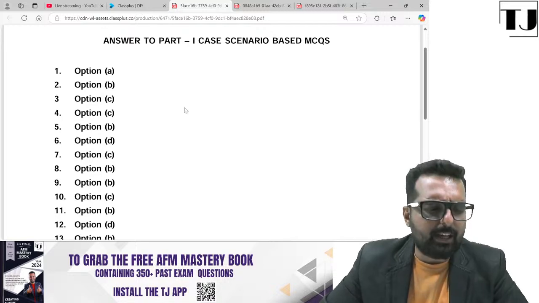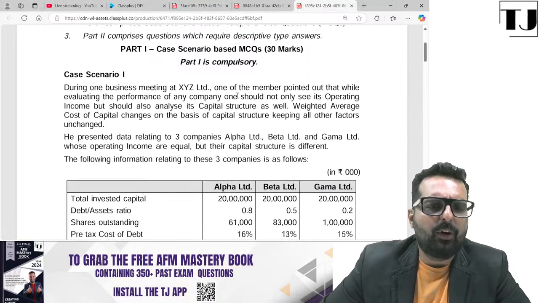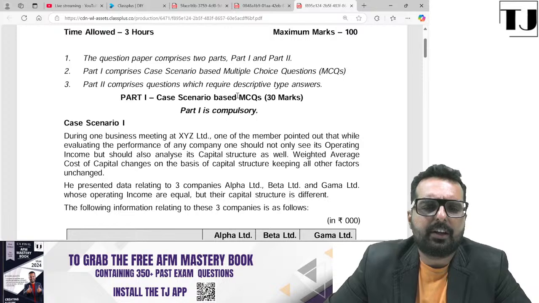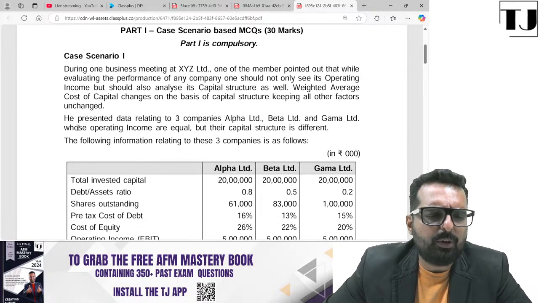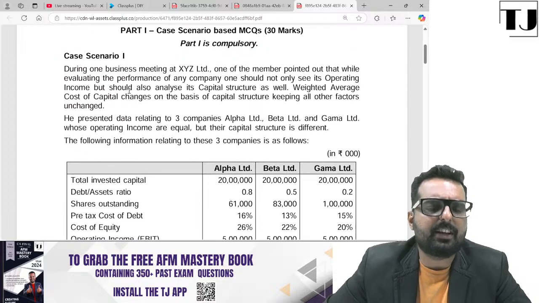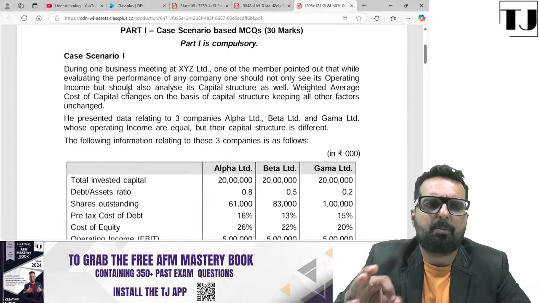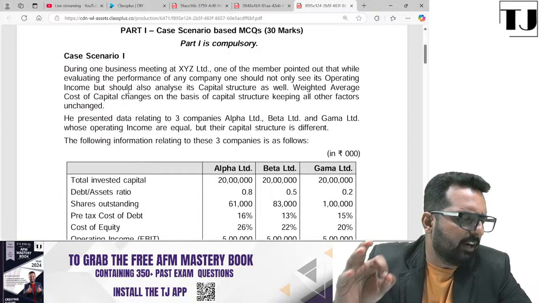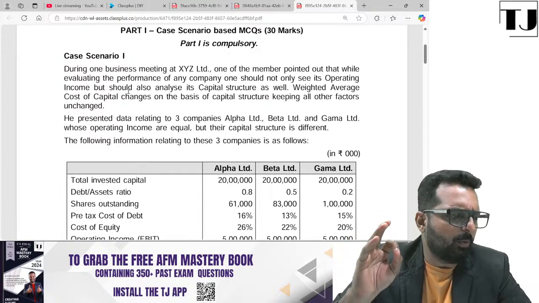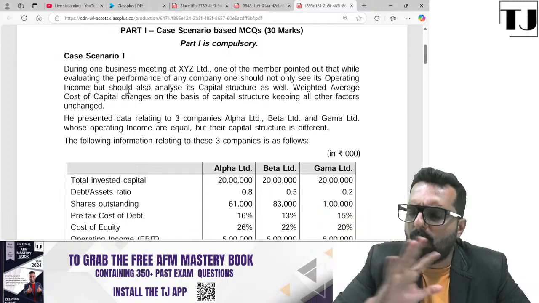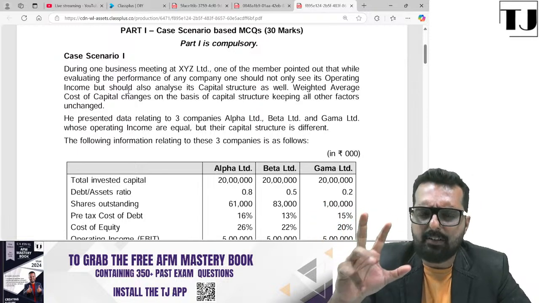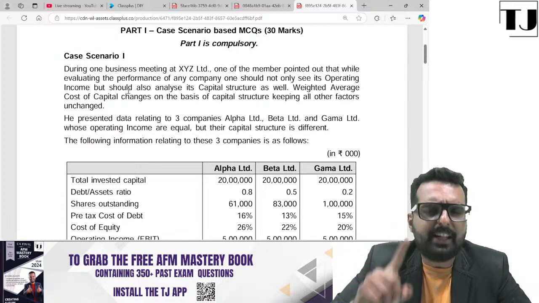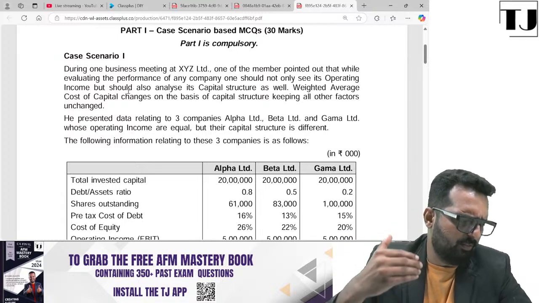All right, friends, let's begin with today's test. The first one is a case scenario of around 30 marks. One of the questions over here, friends, whether it's a case scenario or a normal question, always start with working note number 1, basic data. Write down all the numbers. Understand the numbers, only then you will be able to solve the question very, very clearly.